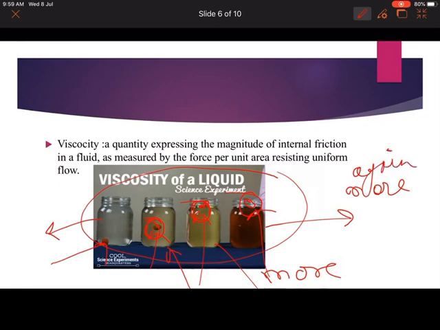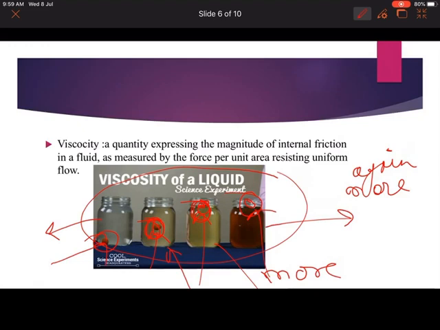What will happen? Viscosity is going to resist the stone from sinking in that fluid. As viscosity increases, its resisting force on the particle increases. That is the viscosity of the liquid. Hope you understood about it.